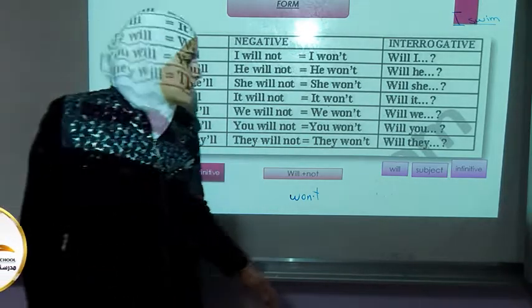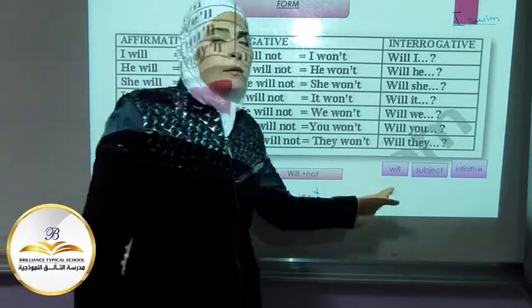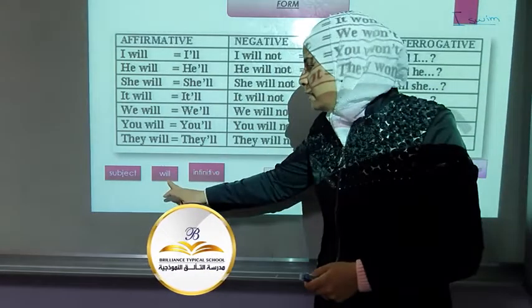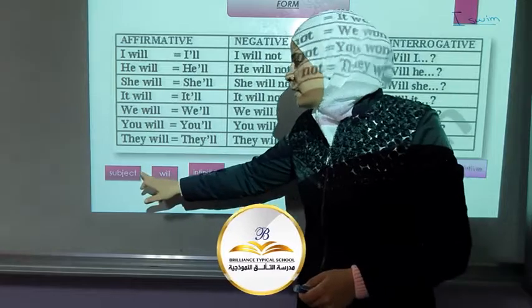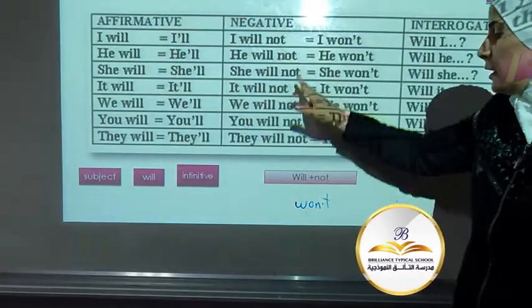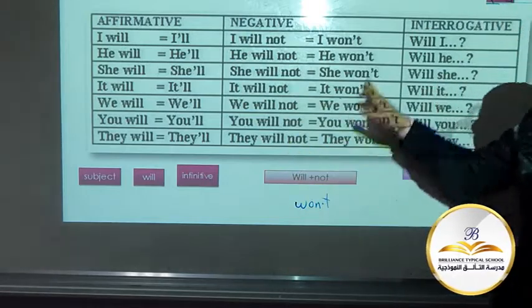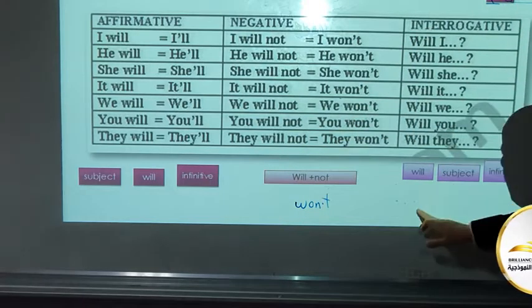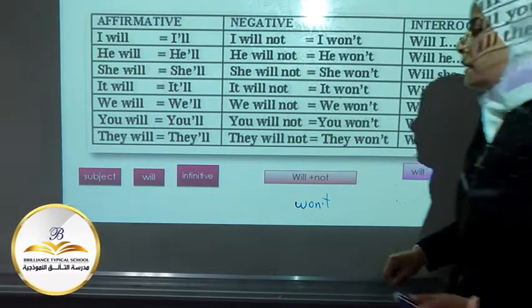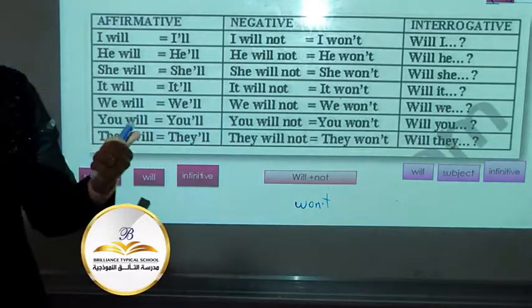As you can see, as we deal with auxiliary verbs, the modal verb will comes after the subject in affirmative sentences and negatives. We use it plus not. In questions, we just change the order of subject and verb. So this is all about the form.